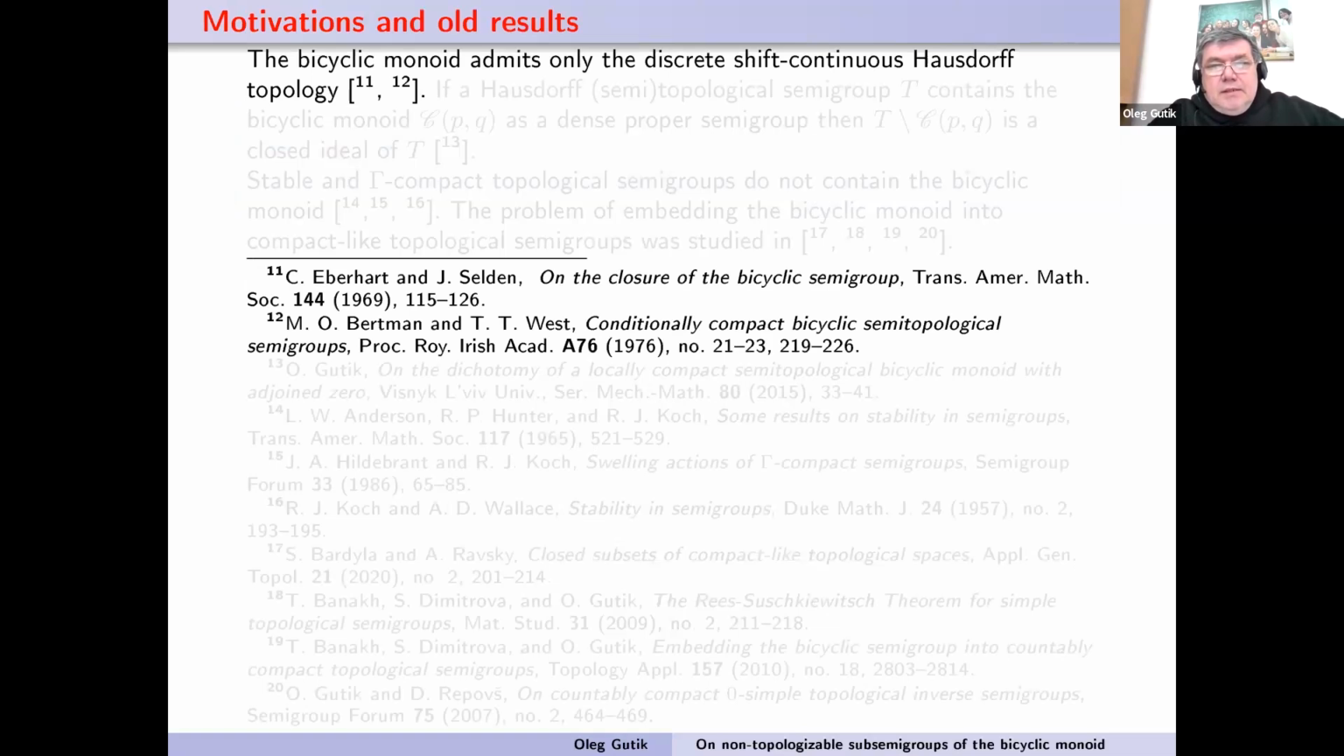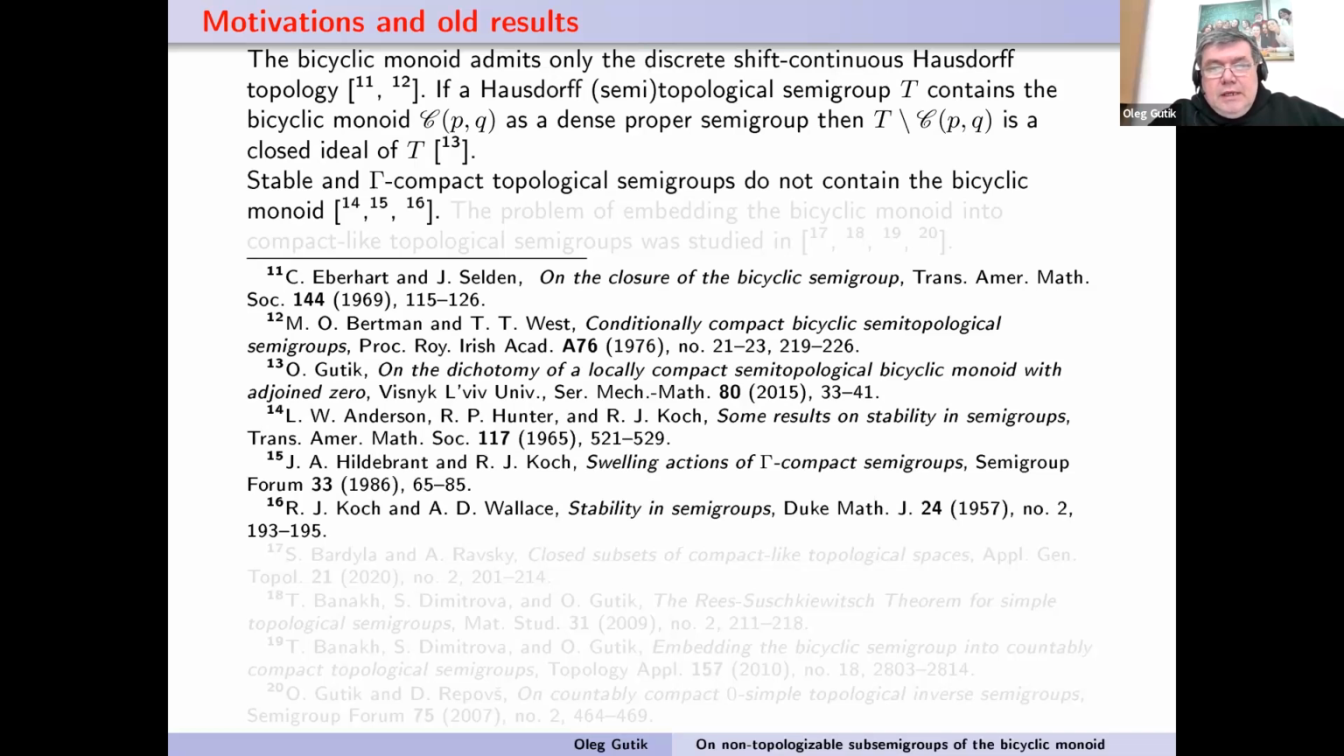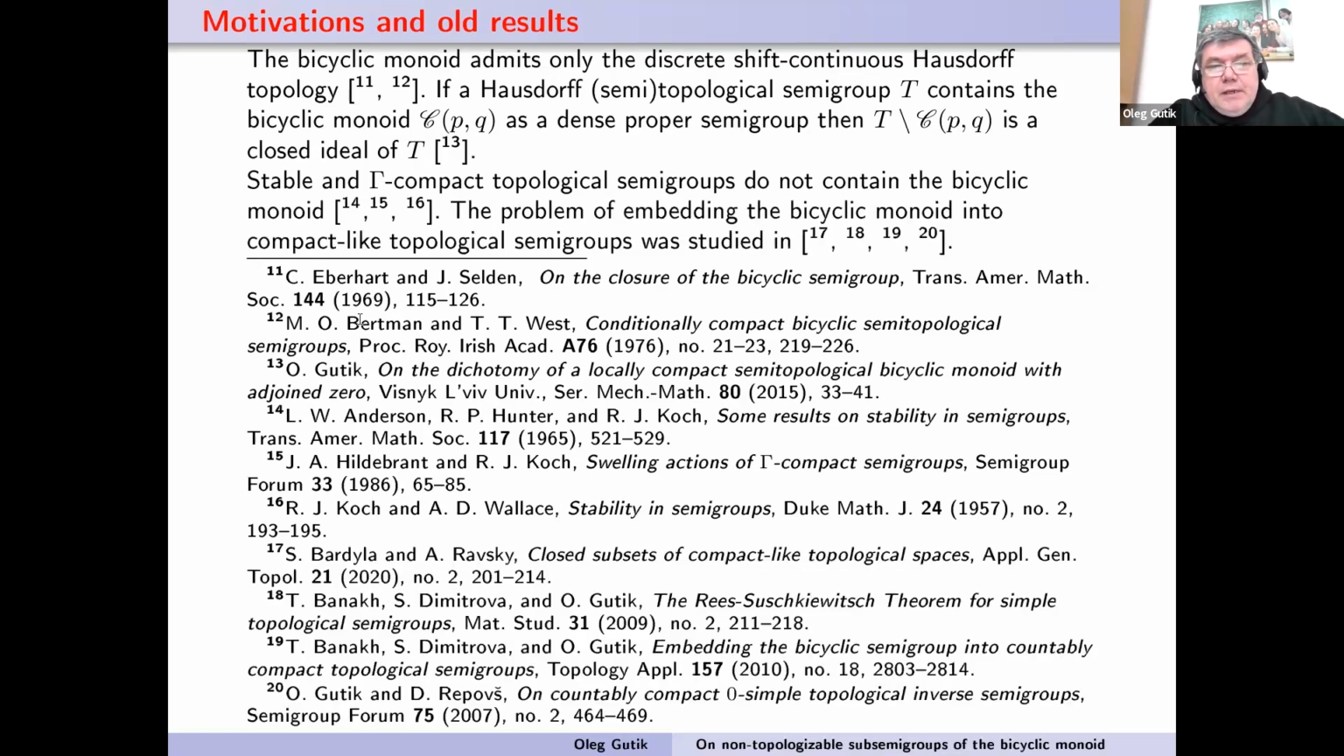The first result about the bicyclic semigroup is the result of Eberhard Selden, and he proved that the bicyclic semigroup admits only discrete Hausdorff semigroup topology. This result was extended to the semi-topological case by Bertman and West. And also we study the closure of the bicyclic semigroup in any type of topological or semi-topological semigroups in the following papers.